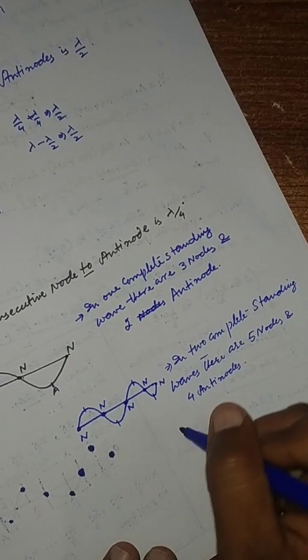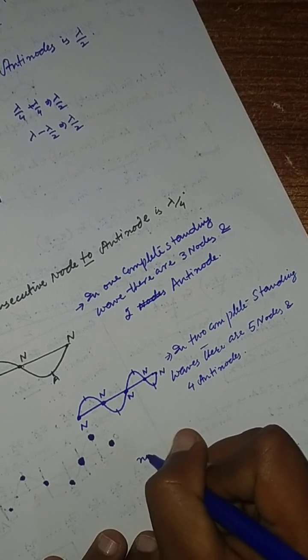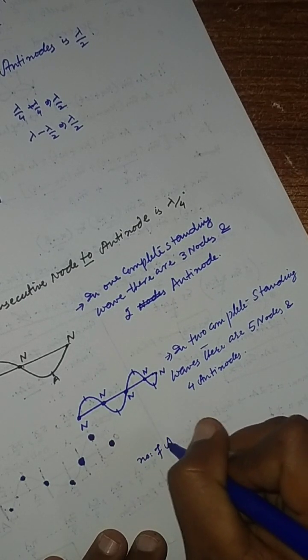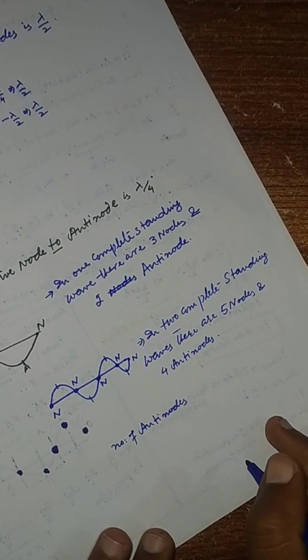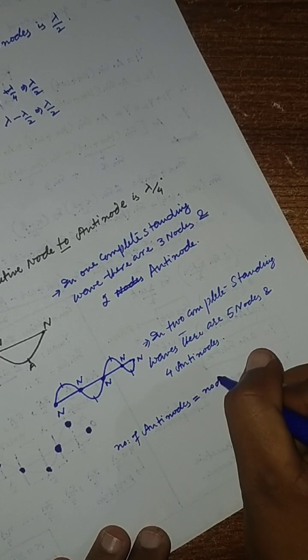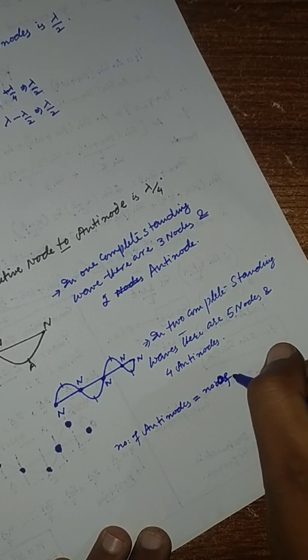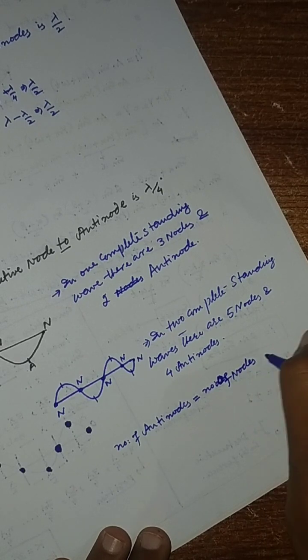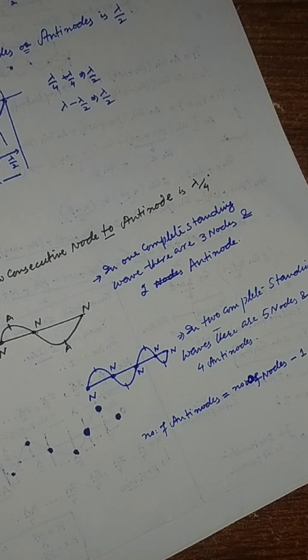So if we relate nodes and antinodes, the number of antinodes will be equal to the number of nodes minus 1. So this will be the number of antinodes.